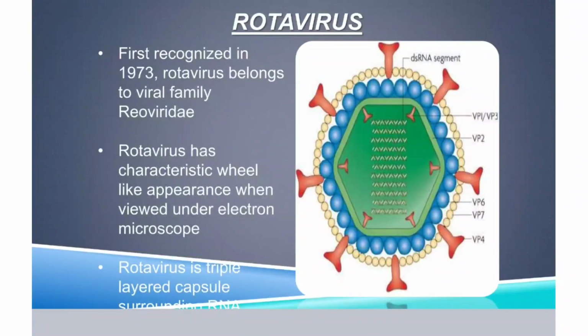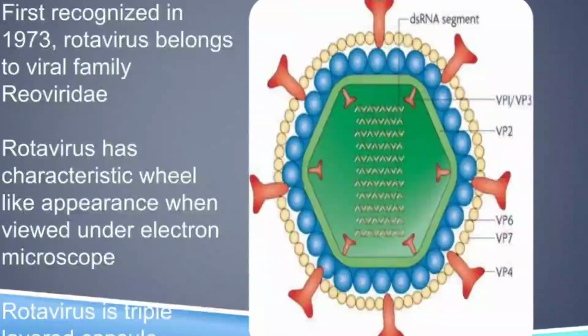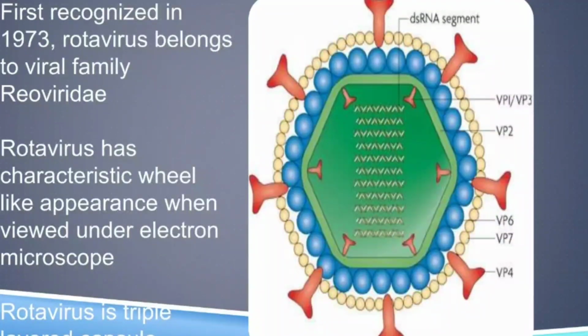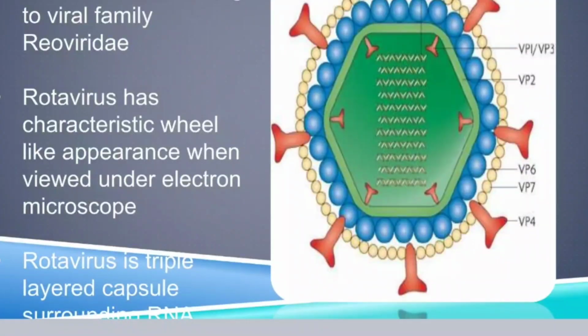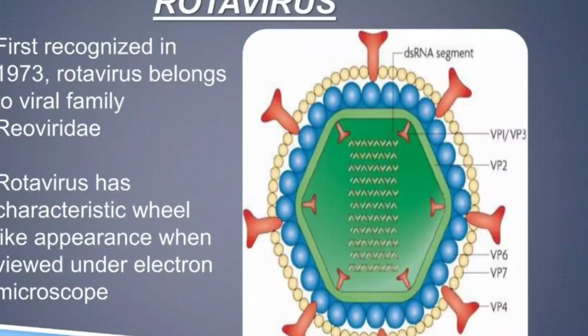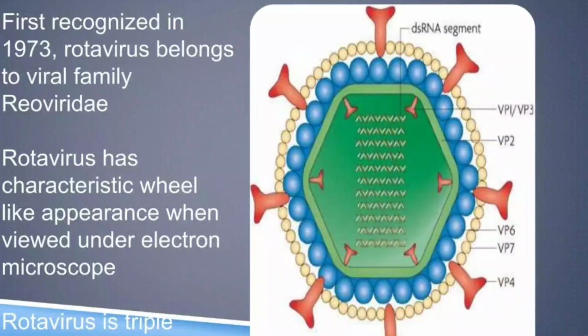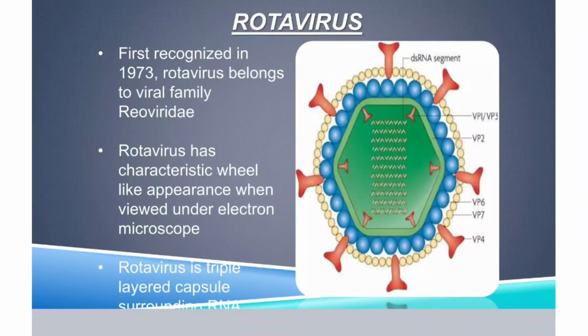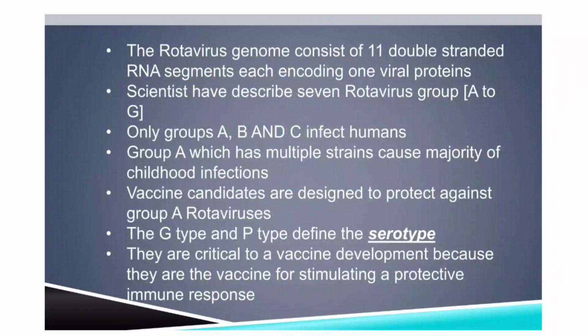It is a triple-layered capsid surrounding the RNA material. See here how the virus is. It is a triple-layered capsid. See the structure of rotavirus. The rotavirus genome consists of 11 double-stranded RNA segments. So how many RNA segments are there in the middle? 11 double-stranded RNA segments.